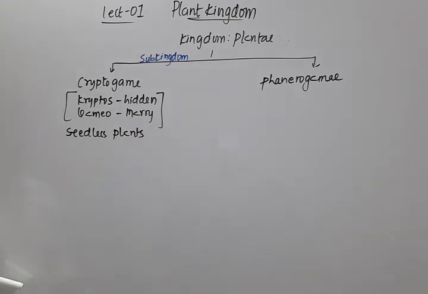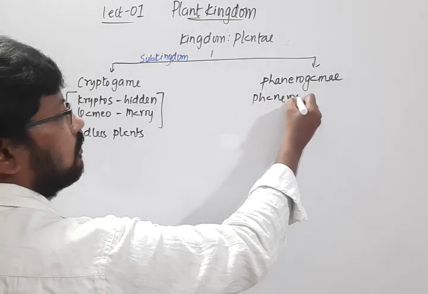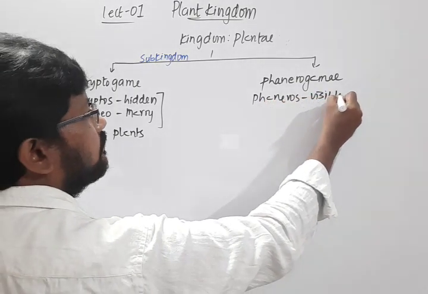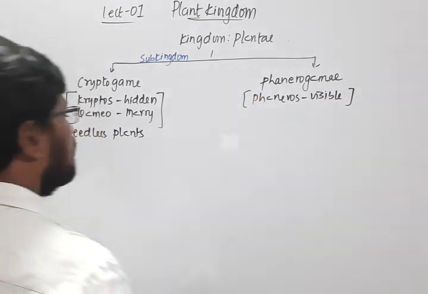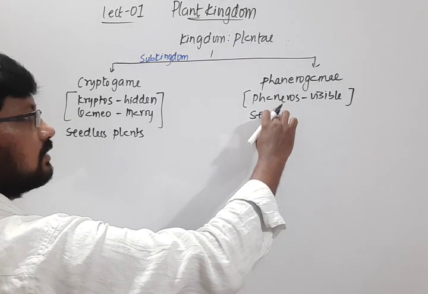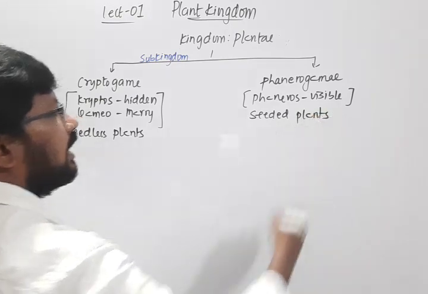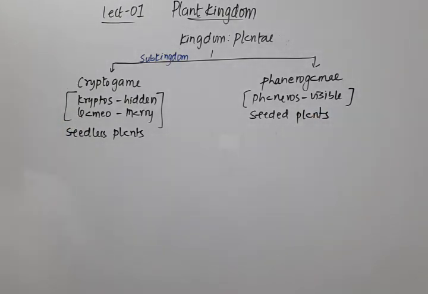These are seedless plants. Then coming to the phanerogame, from the Greek phaneros, which means visible, we have included under this subkingdom the seeded plants, meaning the plants that produce seeds. And the cryptogame includes the plants that don't have seeds.